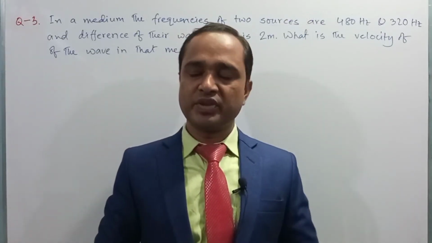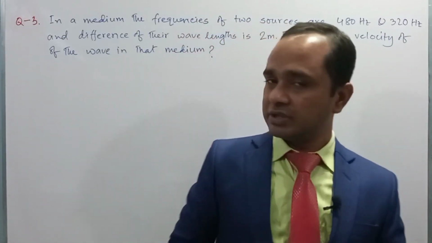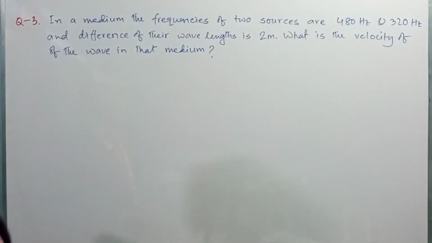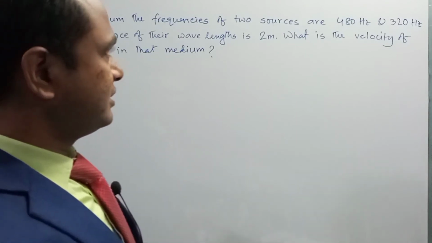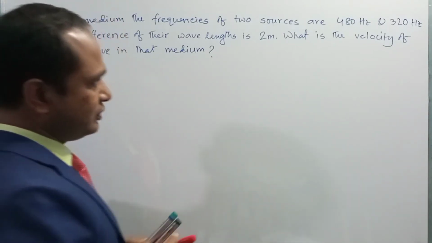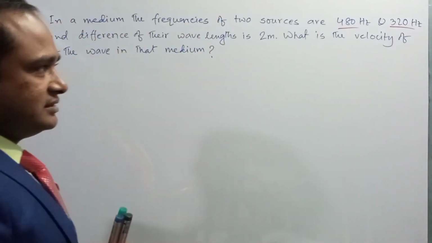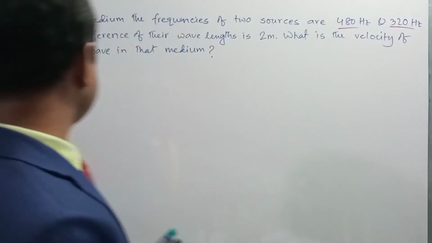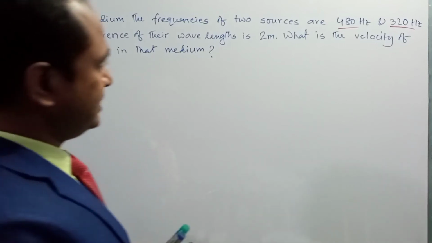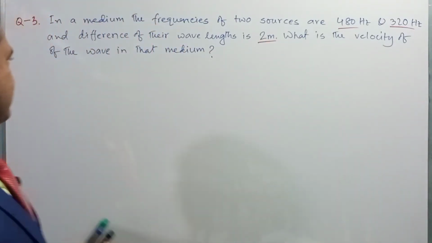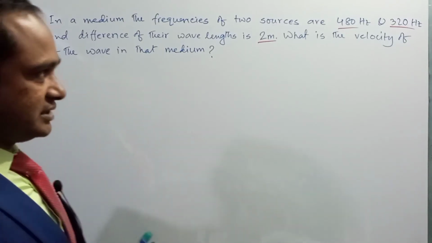Dear student, here is our another mathematical problem. This is a very important question. In the question they said that in a medium the frequencies of two sources are 480 hertz and 320 hertz, and the difference of their wavelength is 2 meter, right? So what is the velocity of the wave in that medium?